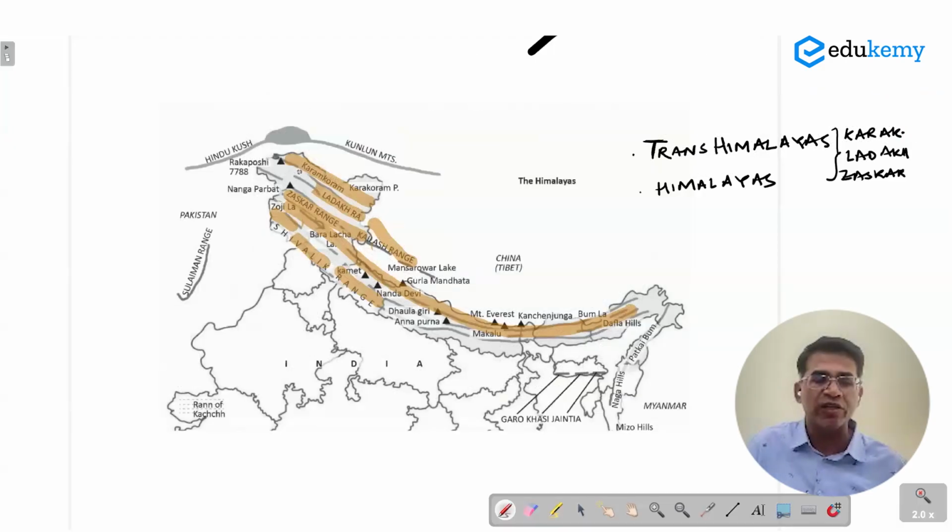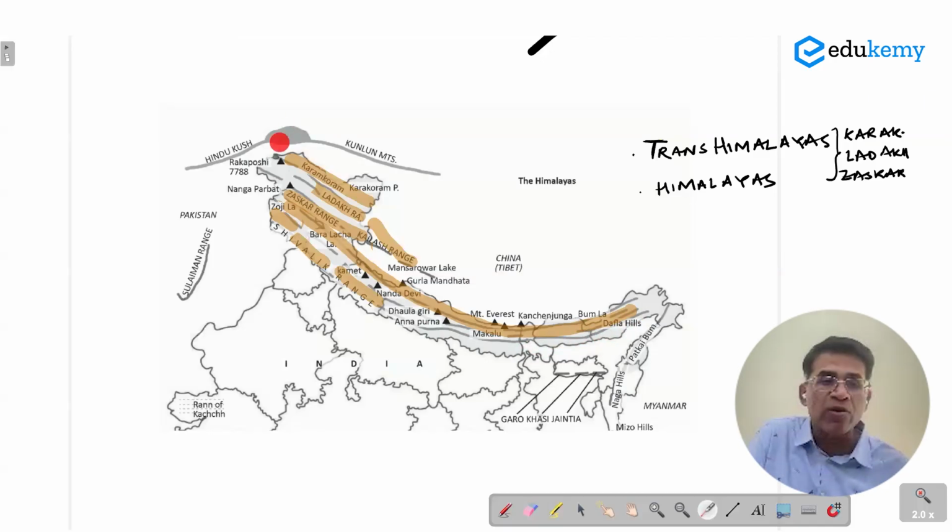So here I have shown the mountains to all of you. Karakoram range is in the north, followed by Ladakh range, and Ladakh range extends into Tibet as Kailash range. I'm sure you all have heard about Kailash Parbat, and here is the Zaskar range. And then these are the parallel ranges of the Himalayas. We have Shivaliks here. These great Himalayas go right across Nepal, Bhutan into northeastern India.